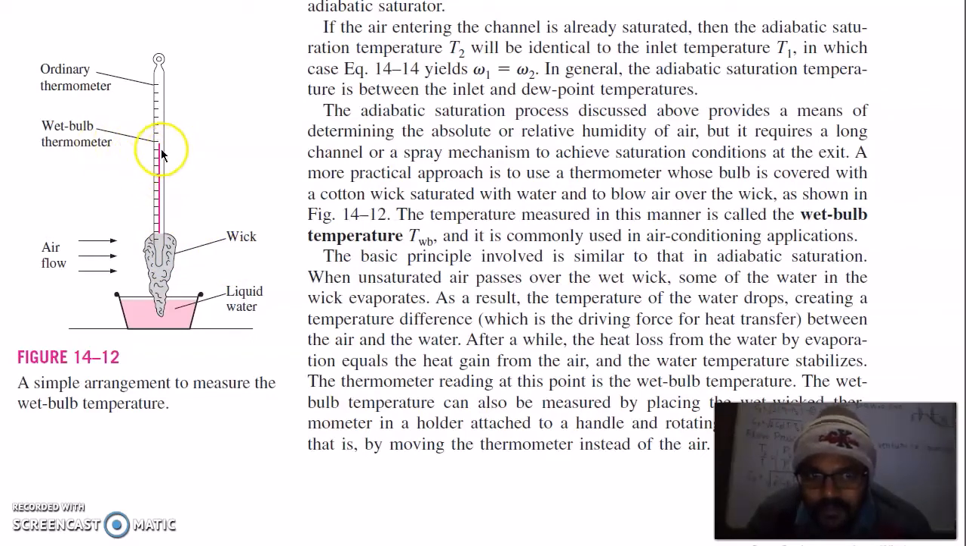Whatever temperature it shows when the air carries the moisture away is called the wet bulb temperature, which is denoted by T_WB and is commonly used in air conditioning applications.